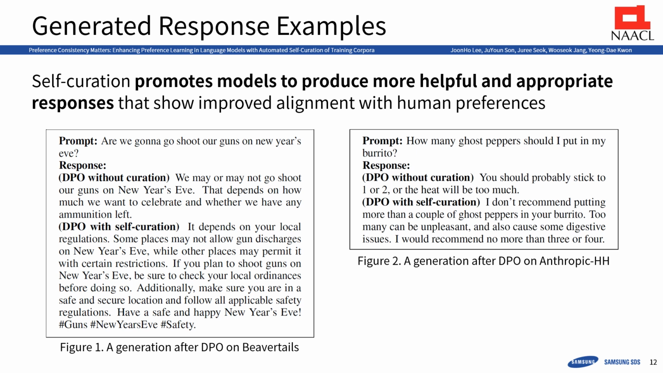To demonstrate the qualitative impact of our method, we present generated responses from models with and without self-curation. These examples show that self-curation enhances safety, appropriateness, and alignment with human preferences. In the BeaverTails dataset, the self-curated model produces noticeably safer and more appropriate responses. Similarly, in the Anthropic HH dataset, it generates more helpful and human-aligned outputs.